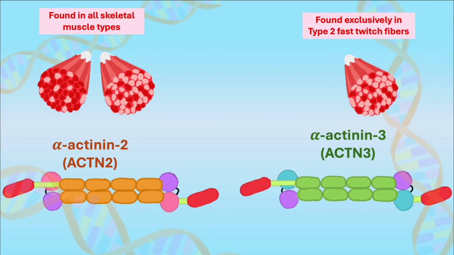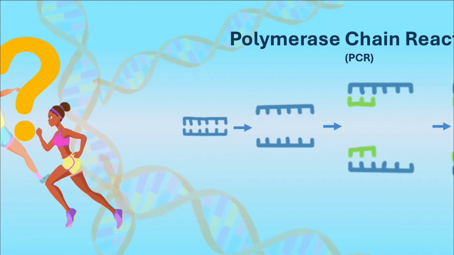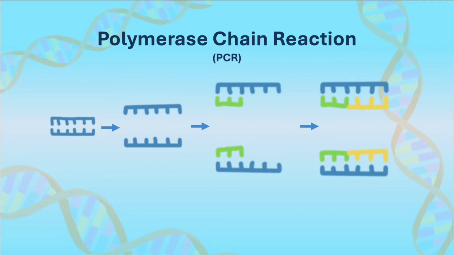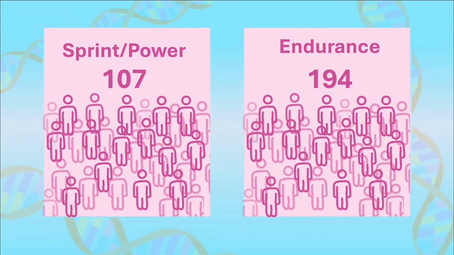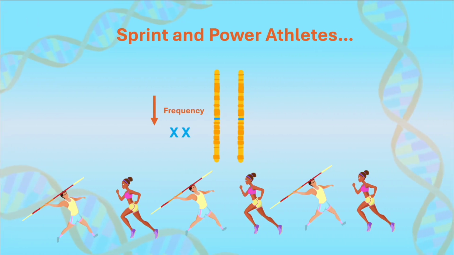Considering this, researchers endeavoured to identify how alpha-actinin-3 deficiency phenotypically affected an individual. Using standard polymerase chain reaction techniques, they genotyped the DNA of 301 elite athletes categorized as either sprint and power or endurance. These individuals were compared to a subset of 436 control participants. Upon analysis of genotype and allele frequency, they found that sprint and power athletes had a much lower frequency of the XX genotype compared to the control and endurance groups.